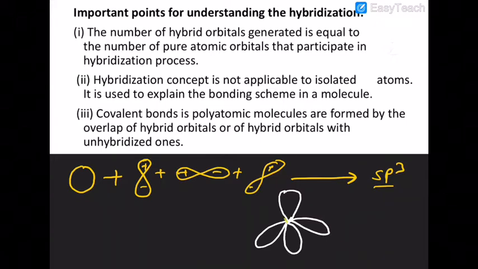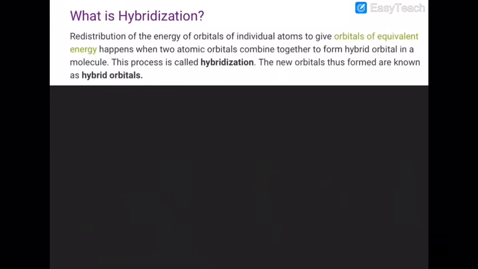The bigger lobes are shown by white shape and the smaller lobes by yellow shape in this case, sp3. So these four bigger hybrid lobes are involved in the formation of sigma bonds. Now look at it.